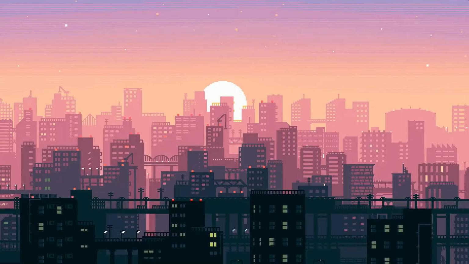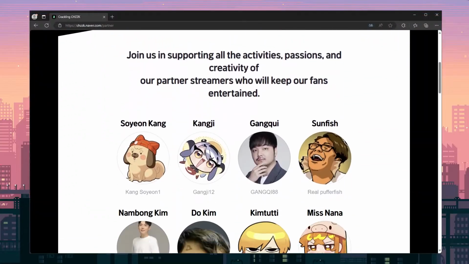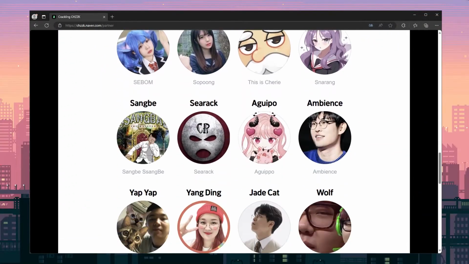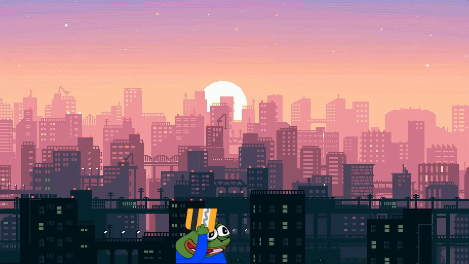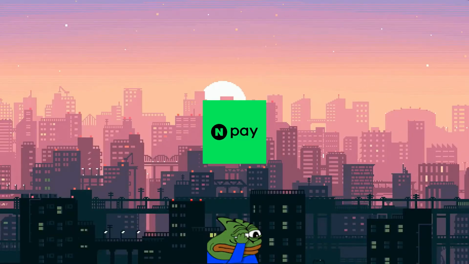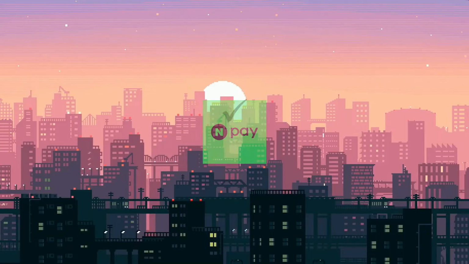It's also worth noting that if a CHZZK streamer wants to enable subscriptions by becoming partnered with Naver, they can no longer accept Tunation, PayPal, or other forms of payment. A Naver Pay account is currently the only option to support partnered CHZZK streamers. With all of that out of the way, let's get started.